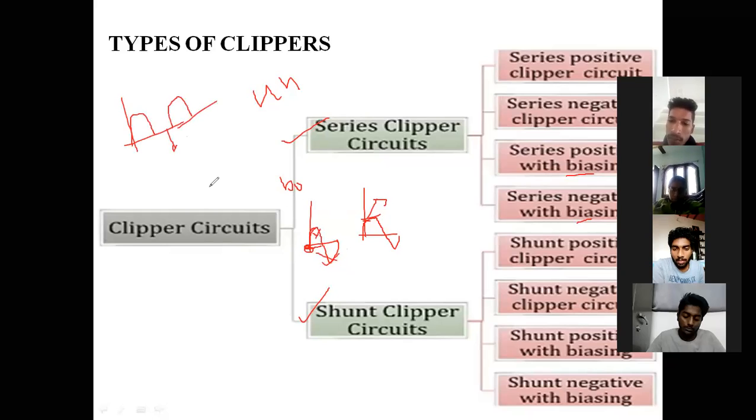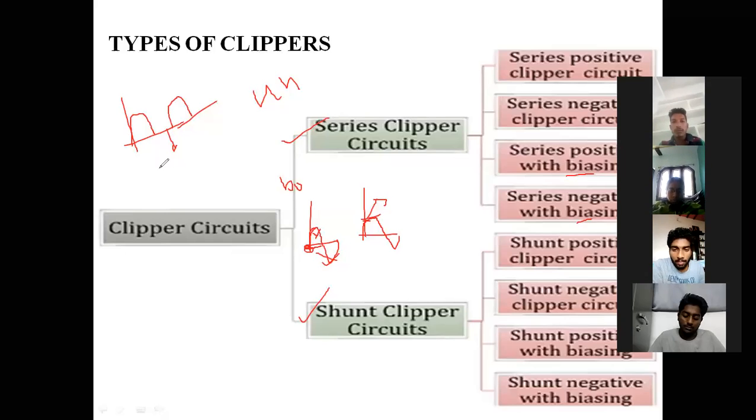You can think of it another way: our half wave rectifier is clipping the negative cycle. Where we won't have any reference voltage, that may be called an unbiased circuit.